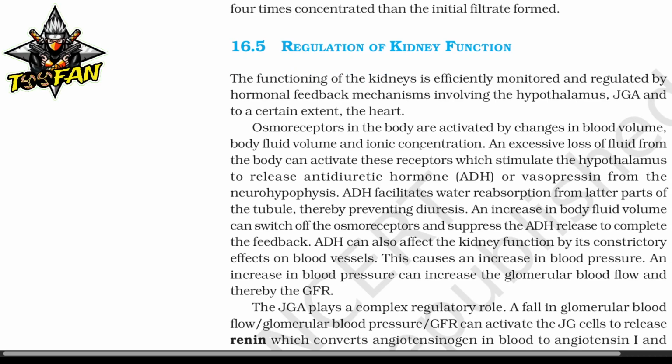The functioning of the kidney is efficiently monitored and regulated by the hormonal feedback mechanism involving the hypothalamus, JGA, and to a certain extent the heart. Osmoreceptors in the body are activated by changes in the blood volume, body fluid volume, and ionic concentration. Excessive loss of fluid from the body can activate these receptors, which stimulates the hypothalamus to release antidiuretic hormone ADH or vasopressin from the neurohypophysis.